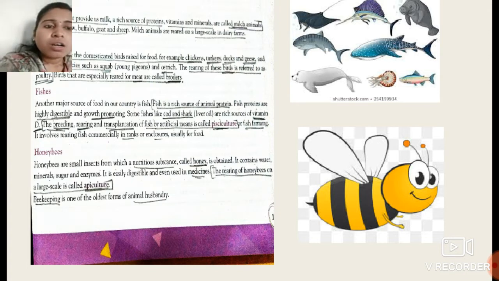So students, why do we require this honey from the honeybees? Because that honey contains water, minerals, sugar and certain enzymes, which are really important, because due to the presence of this content, the honey becomes easily digestible and is even used in medicines. What is the application of honey? It is digestible and even used in medicine.